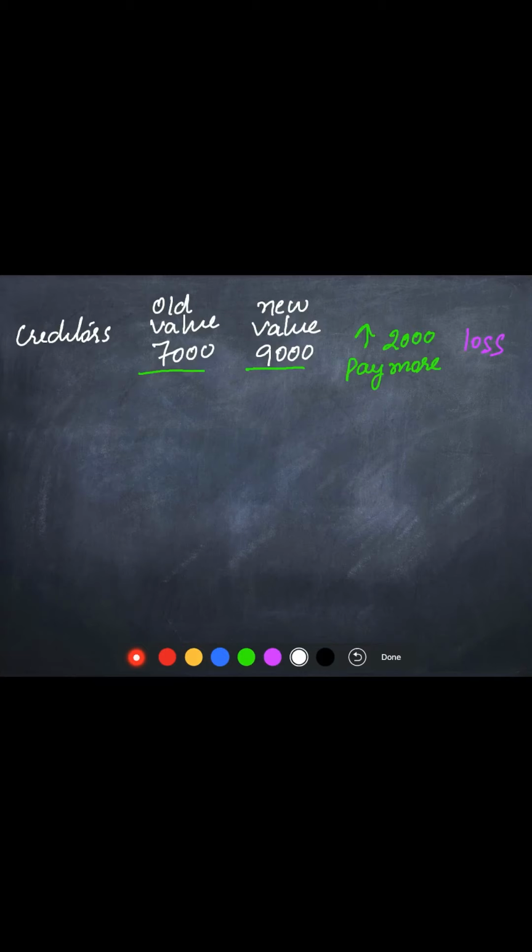Let us take another example, bills payable. Let us assume that the old value of bills payable was rupees 10,000 and after revaluation it has come down to only rupees 6,000.